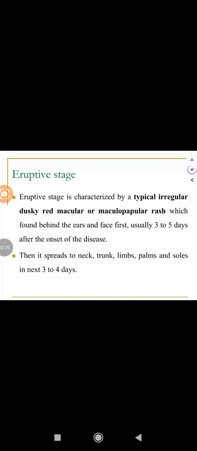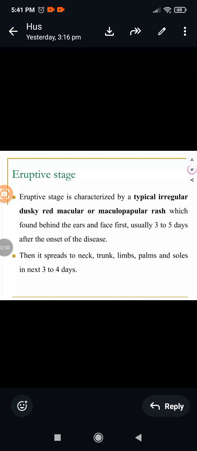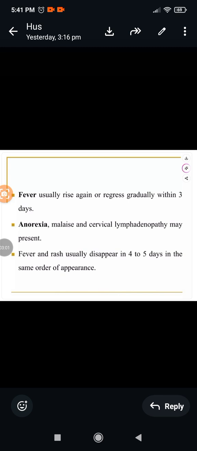Eruptive stage. The eruptive stage is characterized by typical irregular, dusky red macular and maculopapular rashes which are found behind the ear and on the face first, usually 3 to 5 days after the onset of the disease. Then it spreads to the neck, trunk, limbs, palms, and soles in the next 3 to 4 days. Fever usually rises again or regresses gradually within 3 days. Anorexia, malaise, and cervical lymphadenopathy may be present.